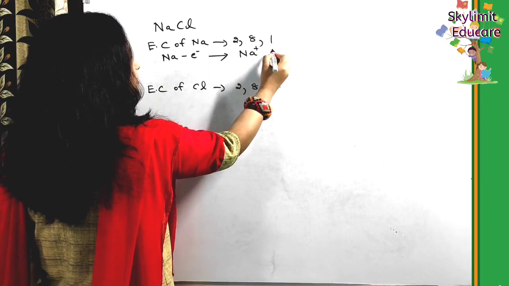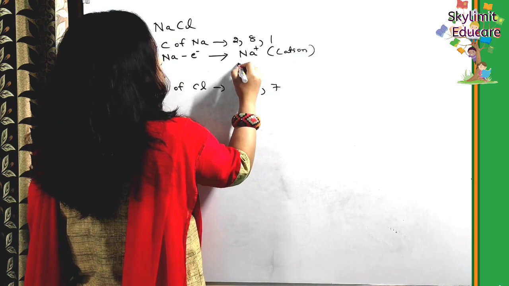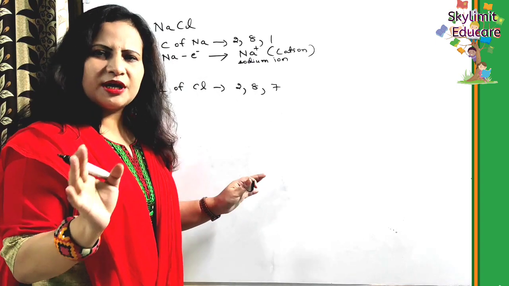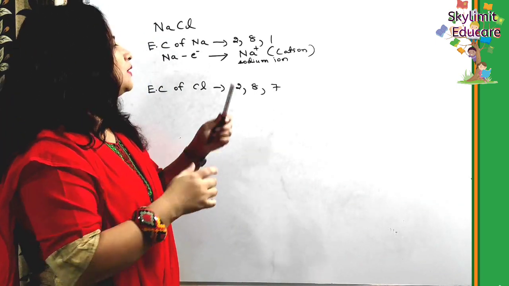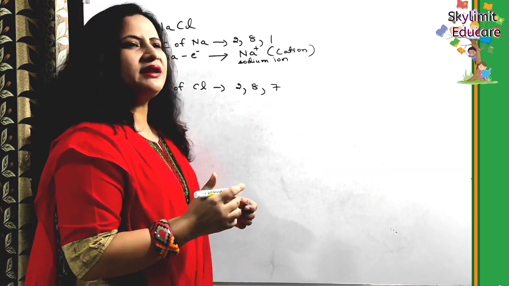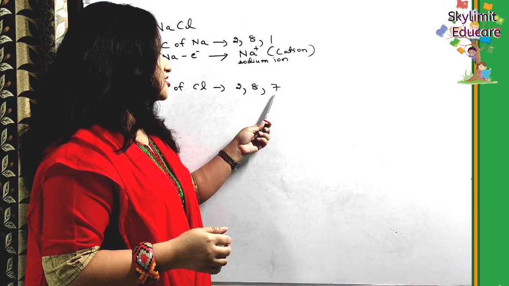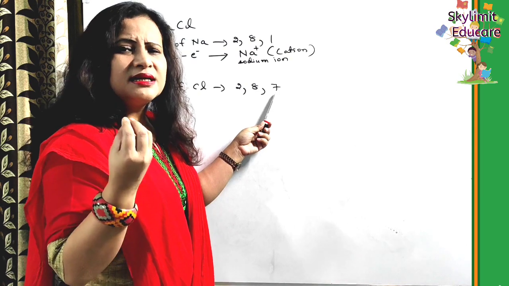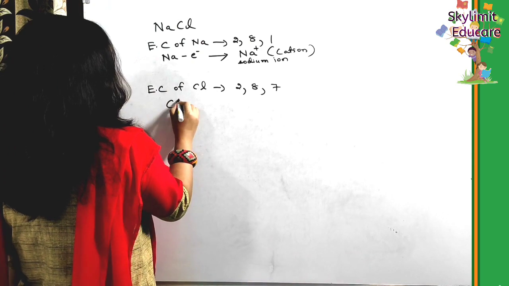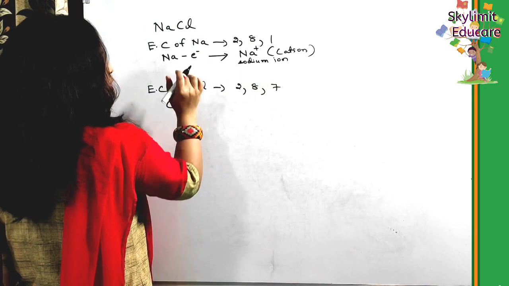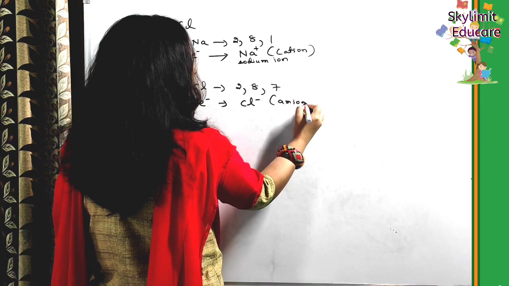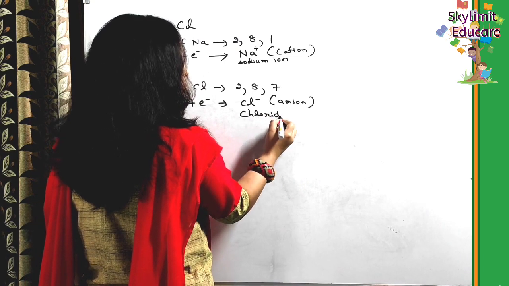And it will become a cation, the sodium ion. Why is it losing an electron? In order to become stable, sodium loses an electron, so it develops a unit positive charge. Now what about chlorine? Chlorine is deficient by one electron. If it gains one more electron in its valence shell, chlorine will also attain the stable electronic configuration of the inert gas argon. So chlorine will accept the electron lost by sodium, and as a result it becomes an anion, the chloride ion.